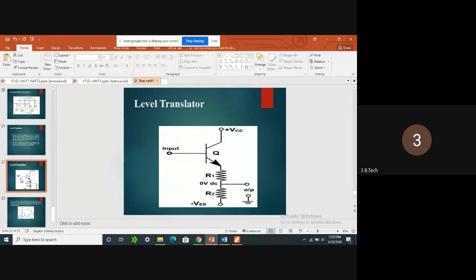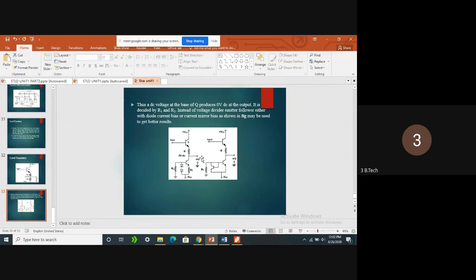The component that can be used as a level translator is nothing but an emitter follower, which is a common collector, where the collector is common to both the input side and the output side. So this is another way a common collector transistor can be used as a level translator in our differential amplifiers.